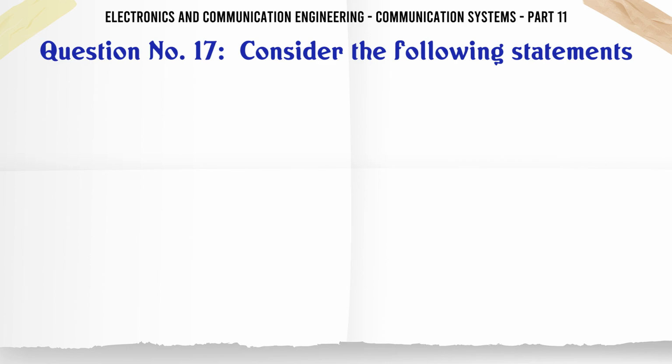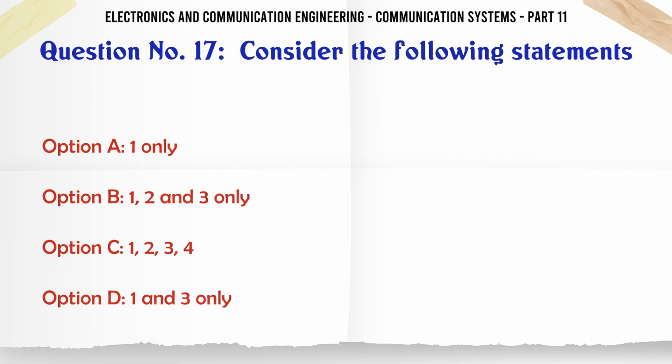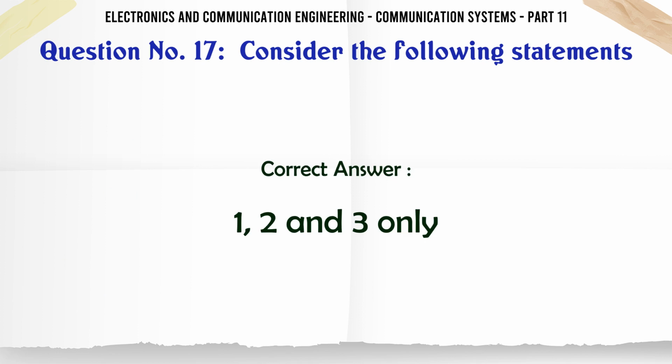Consider the following statements. A, 1 only; B, 1, 2 and 3 only; C, 1, 2, 3, 4; D, 1 and 3 only. The correct answer is 1, 2 and 3 only.